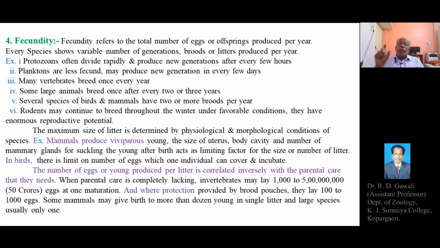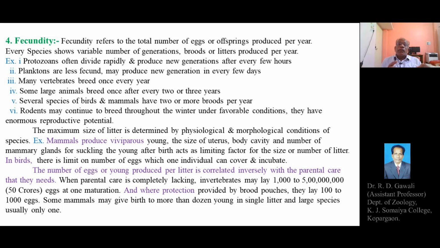So the maximum size of the litter, that is the number of individuals produced at a time by a particular female, may be 1, 2, 3, 4, 5, 8, 9 as in the case of a rat, or up to 12 as in a pig. In dogs, about 4, 5, 6, up to 6 to 8 young ones can be produced.